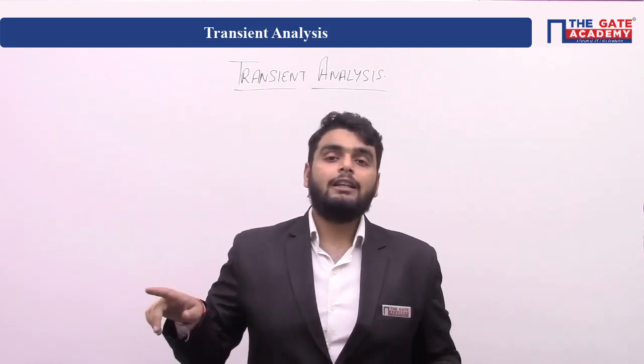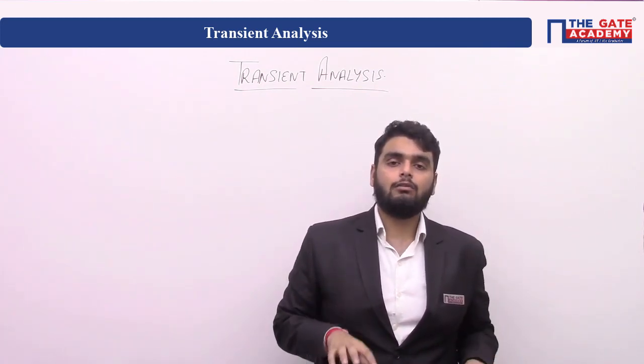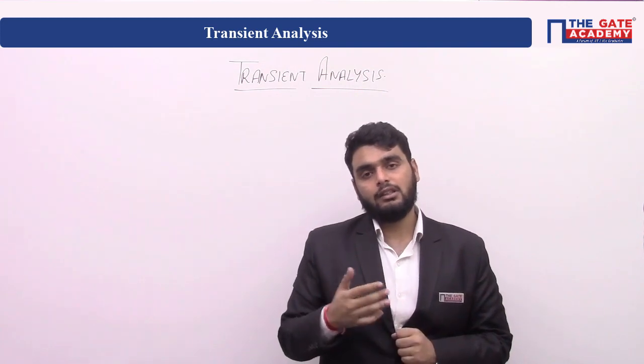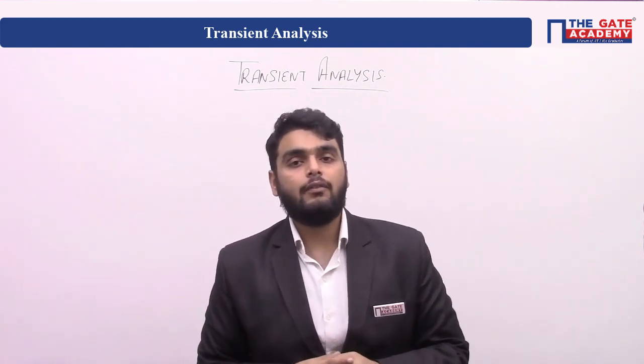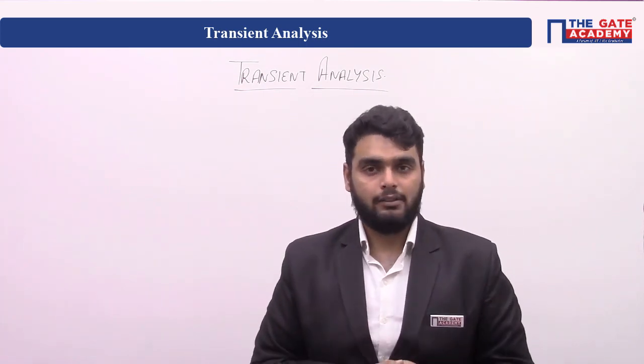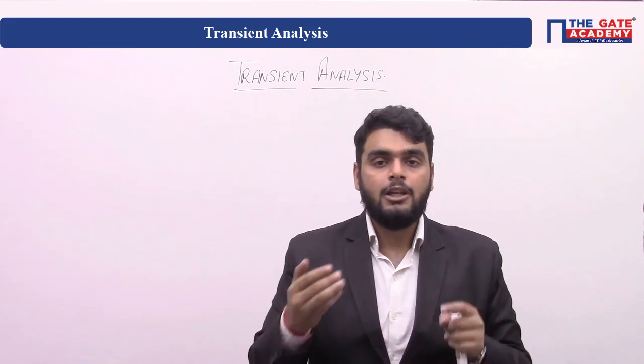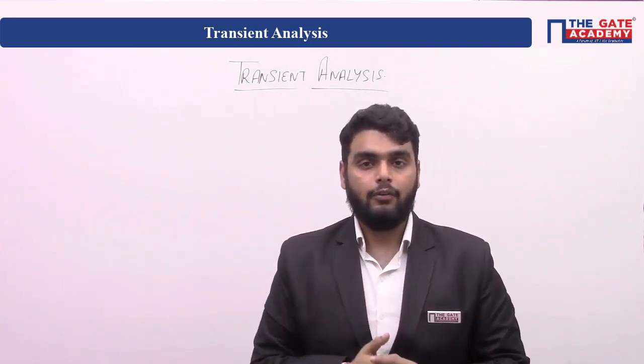Okay, and for finding any value in any time instant, you have to draw your network at that time instant. For example, if you want to find a value at 0 plus, any result or any analysis at 0 plus, draw your network at 0 plus. For infinity, draw your network at infinity.